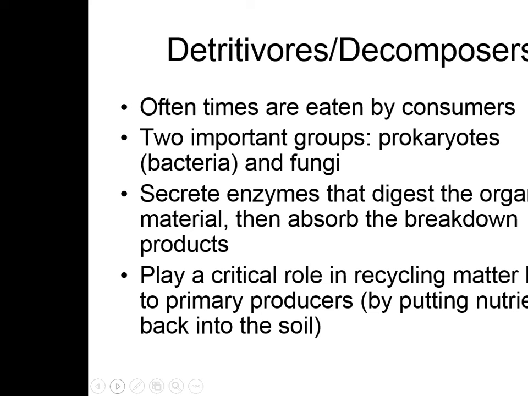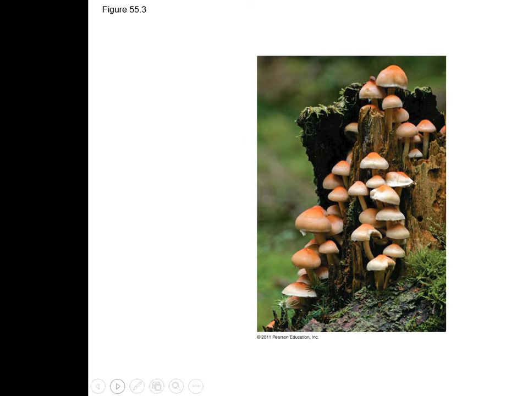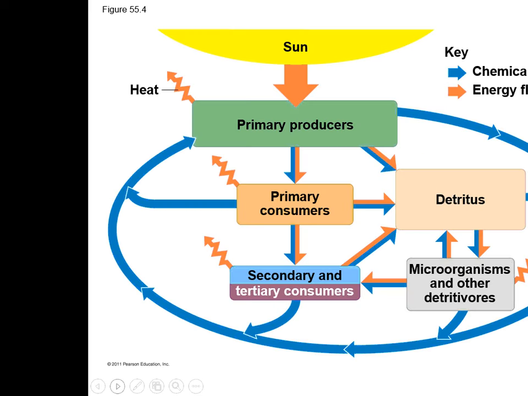Two important groups are bacteria and fungi. They secrete enzymes that digest the organic material. Then they absorb the breakdown products. They play a critical role in recycling matter back to the primary producers, that would be the plants. So they're important in recycling nutrients back to the soil. Very nice, lovely picture of the mushrooms.